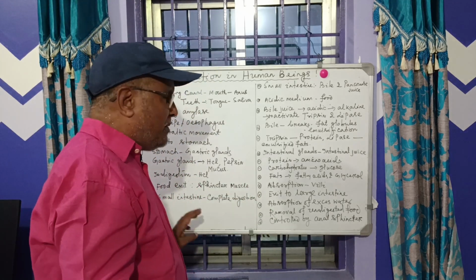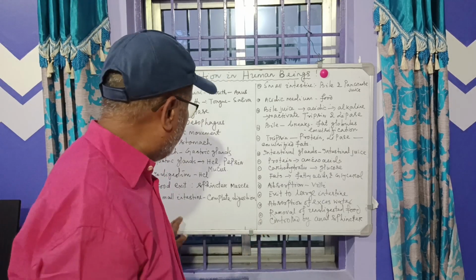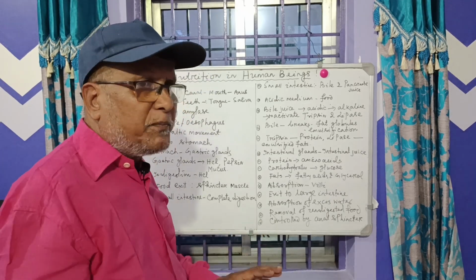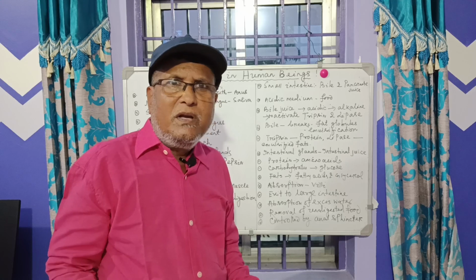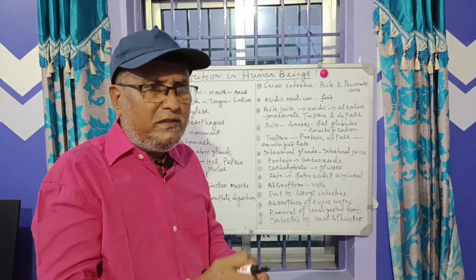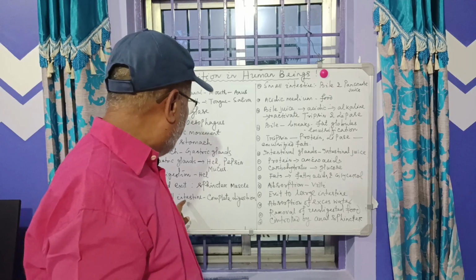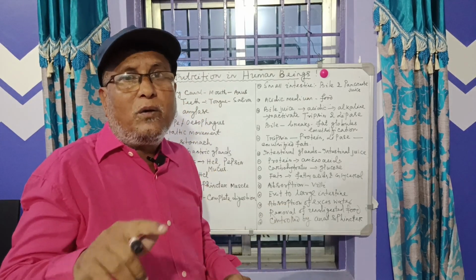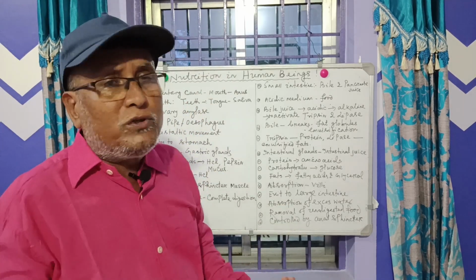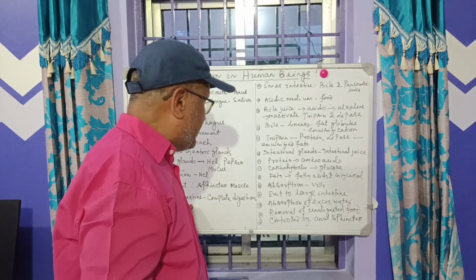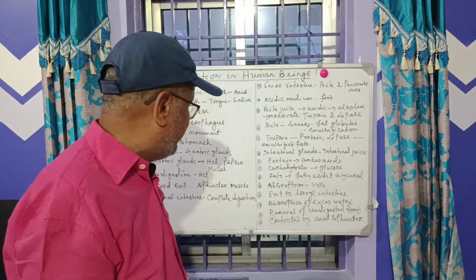So now food enters the small intestine. And the small intestine, actually not small, it's a long tube, but it's positioned like a coil-like structure. So it looks small, but actually it is a long tube.